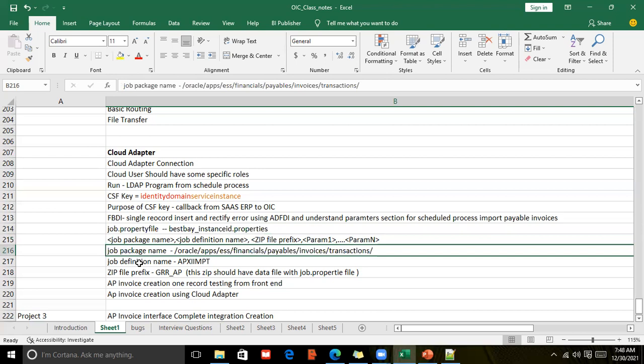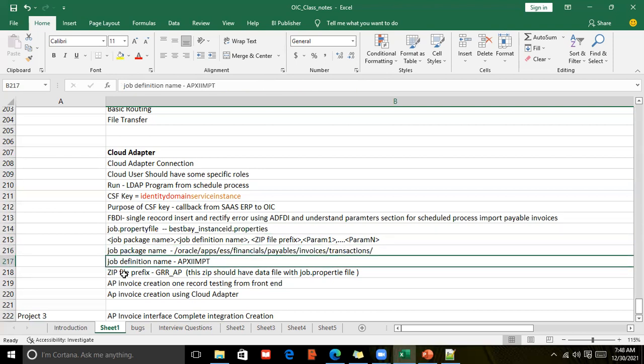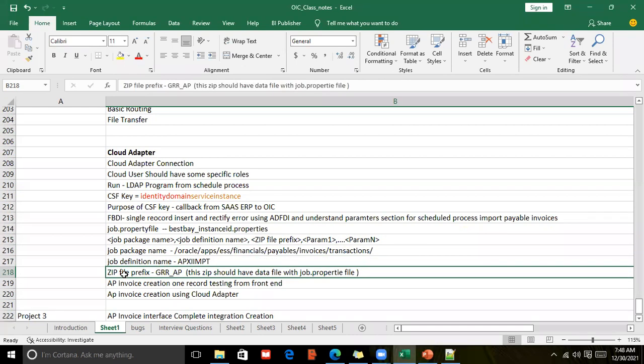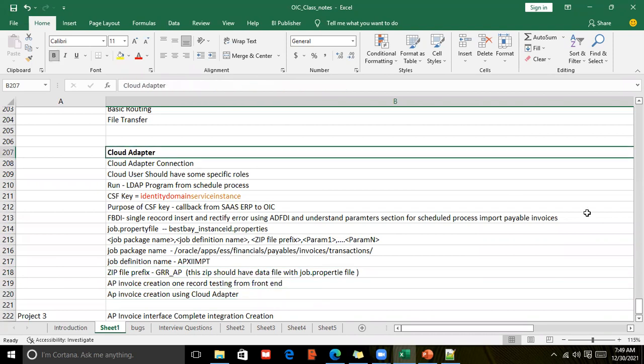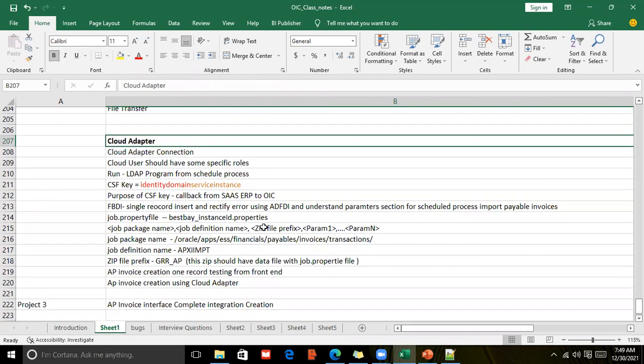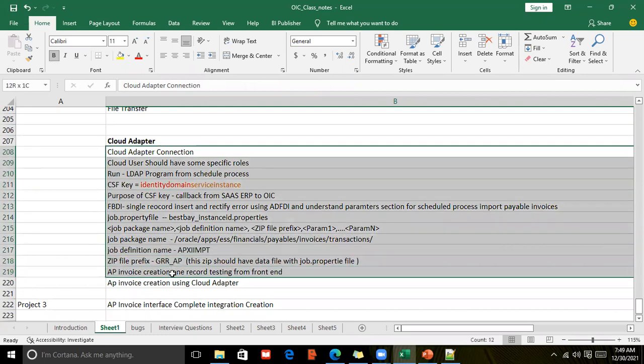So the package name will be, how do we get the definition name, how can we get the zip, everything will be seen. And after all these steps, we'll see how to create the invoice through the cloud adapter, the complete flow. So this is about the cloud adapter.